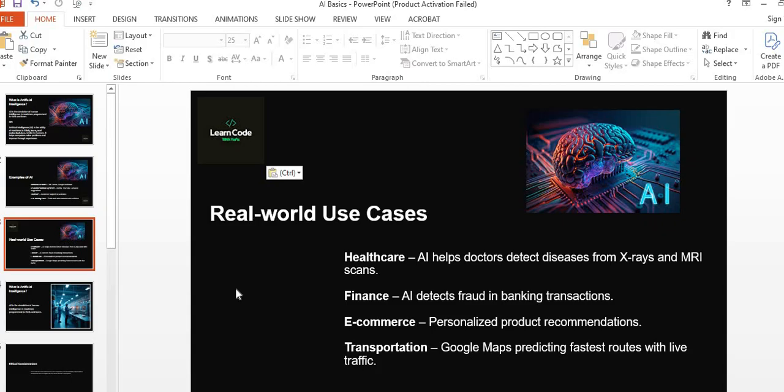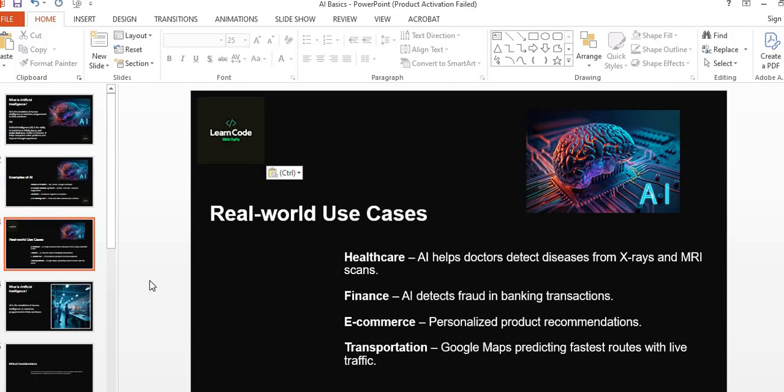And if we see AI in the e-commerce industry, the personalized product recommendation systems are a real world use case of AI. And in the transportation sector, we see Google Maps predicting fastest routes with live traffic. So these are some of the real world use cases of AI.